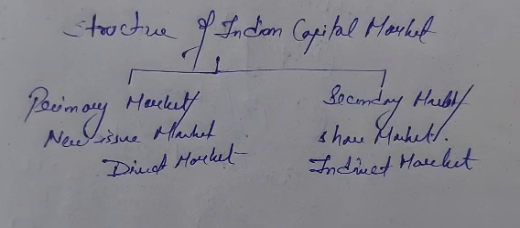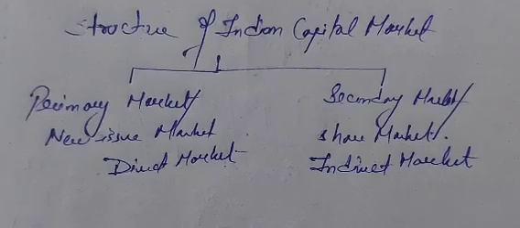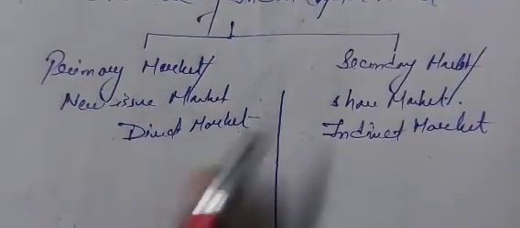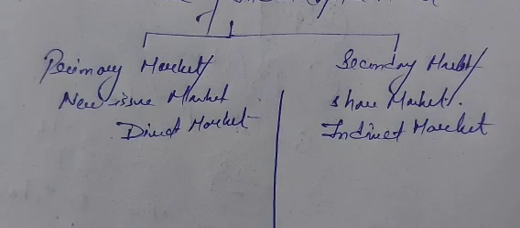The market where the transaction of new shares and securities is held is the primary market. The first difference is very clear: the market dealing with new issues of long-term securities is the primary market, whereas the market where existing shares are traded is known as the secondary market. Okay.